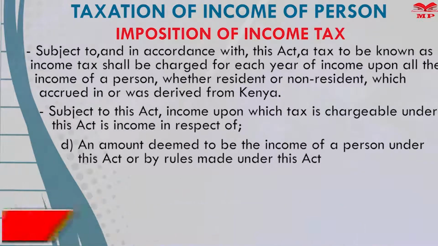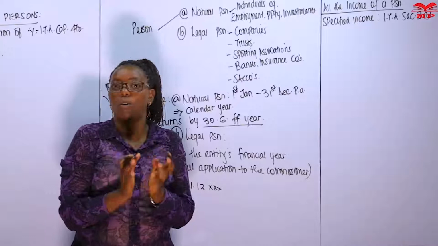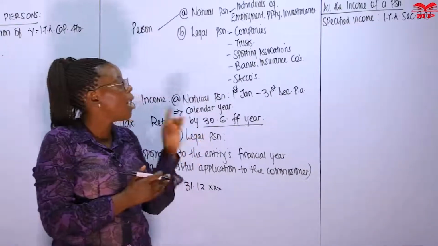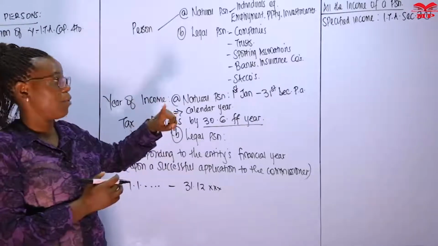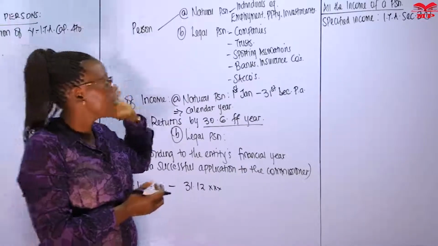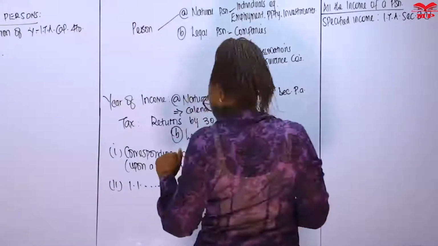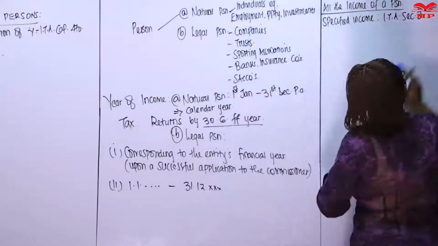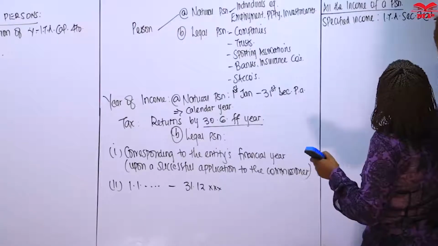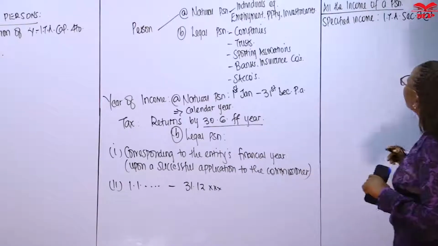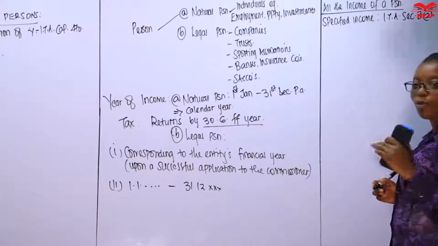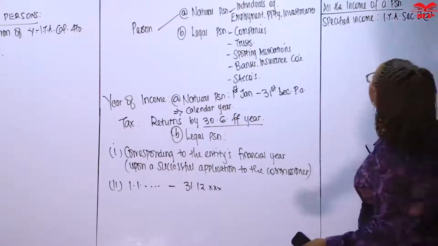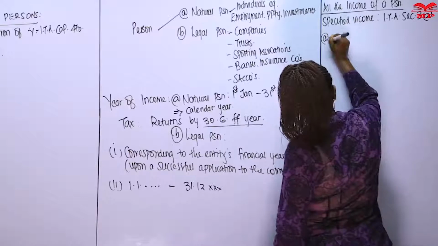Remember, we must operate within the confines of the Act. So that is what is defined as all the income of a person. So we've read Section 3, subsection 2, not 1. You delete that. This is subsection 2 of the Income Tax Act, Chapter 470. So we're going to summarize all those specified sources of income. So the first one is employment income.